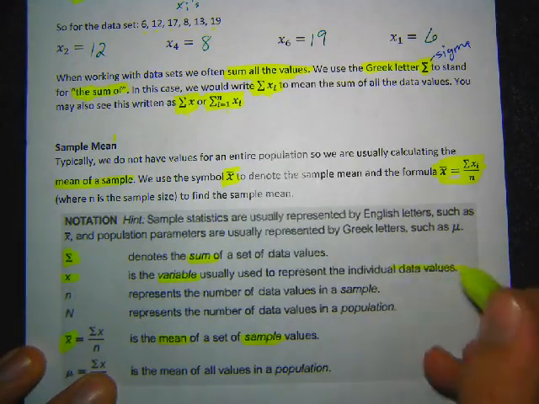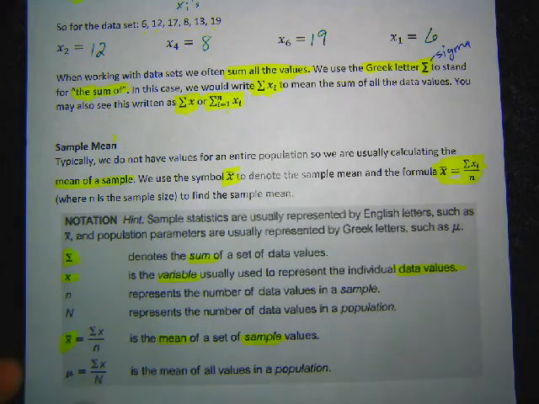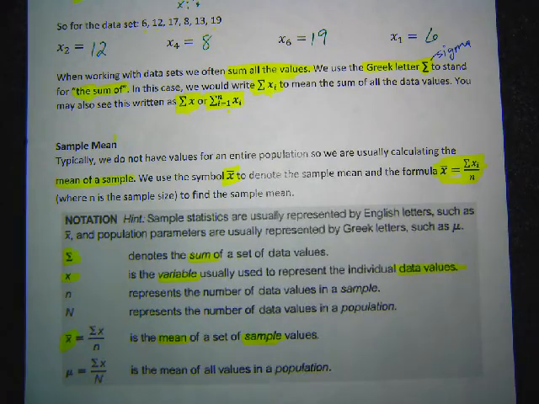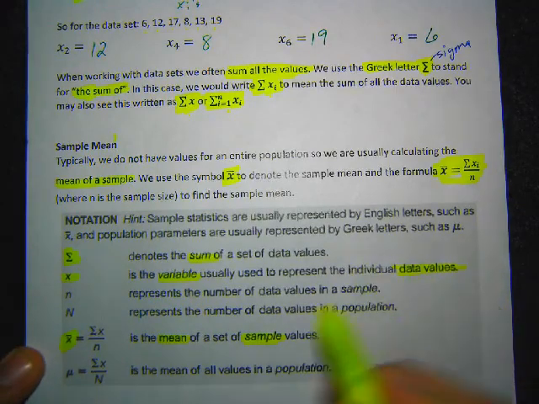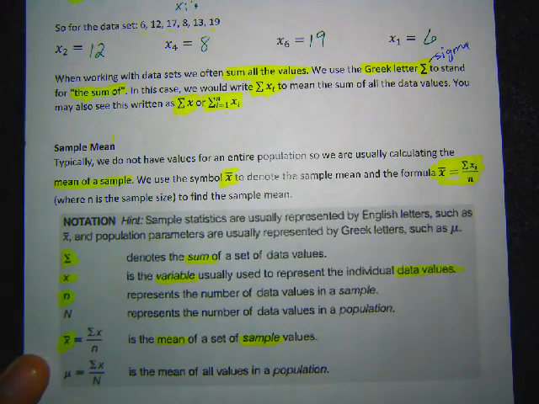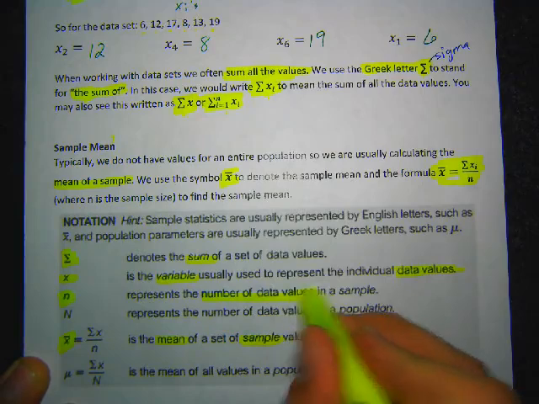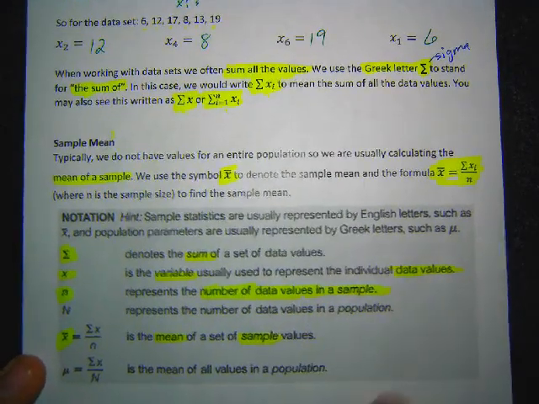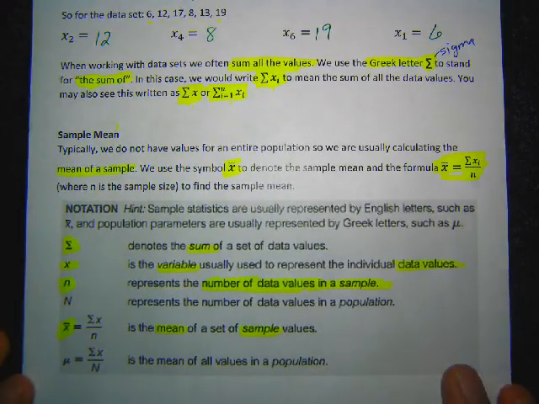That's your data values. So like if you go out and you collect data about the heights of boys in your sophomore gym class, then this x would be all those heights. It's the results from that study. That's your individual data values. Again, lowercase n like this is going to be the number of data values. We use this specifically though with samples. So when you're working with samples, n is going to be lowercase.